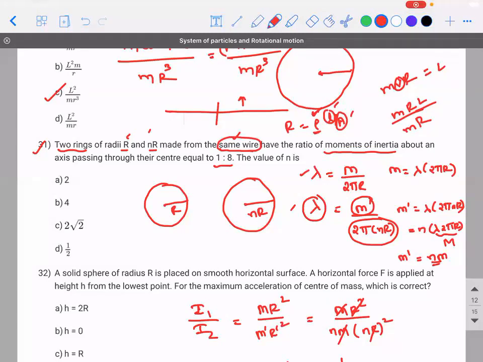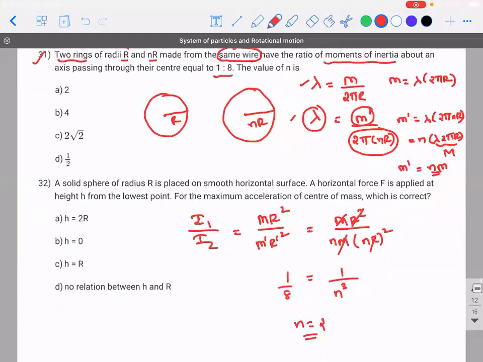Are you able to understand? Maybe, sir, this is a wire, looking like this. Who knows? Then can I say that the thickness is the same? No, right? But still, its density is going to be the same. Okay.